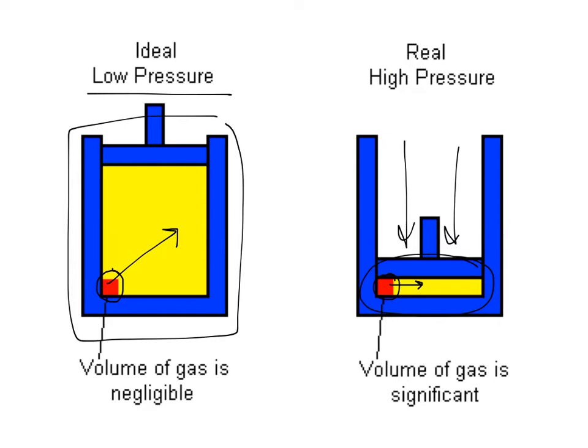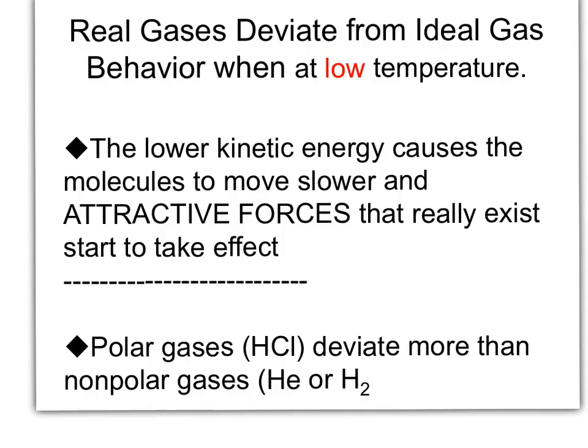And so that's one of the reasons why real gases will start to deviate from ideal gas behavior at higher pressure. Real gases also deviate from ideal gas behavior when we're at low temperatures. Remember what temperature is? It's the measure of the average kinetic energy of the gas particles. At lower kinetic energy, the molecules are moving slower. So that means the attractive forces between those real gas particles are actually going to take effect. They're going to start to draw the molecules closer together and condense them into that liquid state.